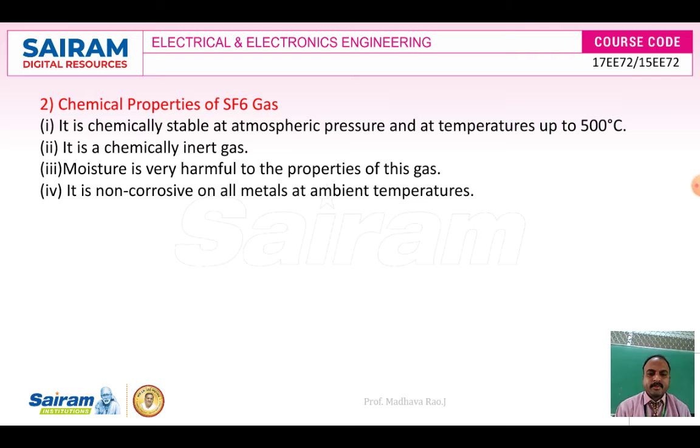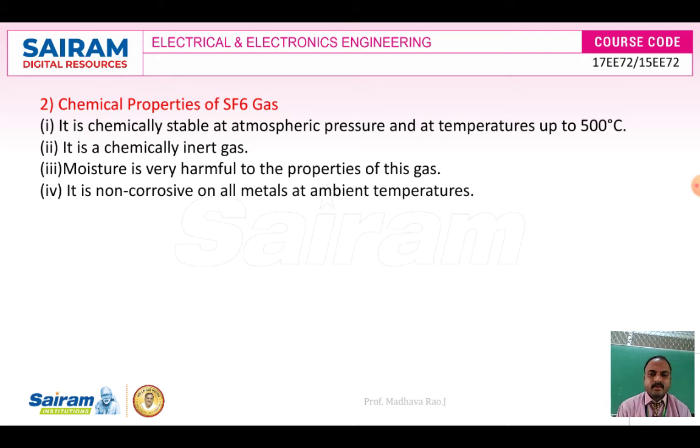Coming to the chemical properties of SF6: they are stable, constant up to a temperature of 500 degrees centigrade. Up to 500 degrees centigrade the chemical properties will not change, and it is a chemically inert gas. Moisture is very harmful to the properties of this gas, so moisture should not get into the gas.